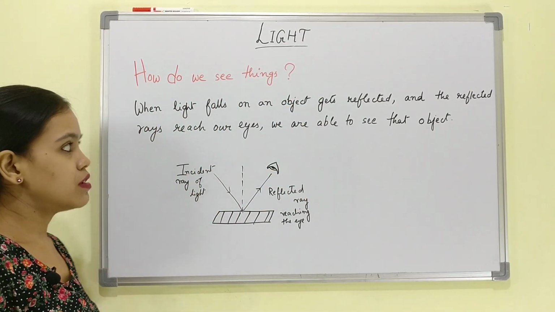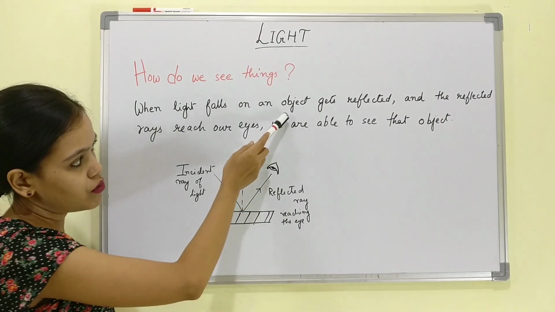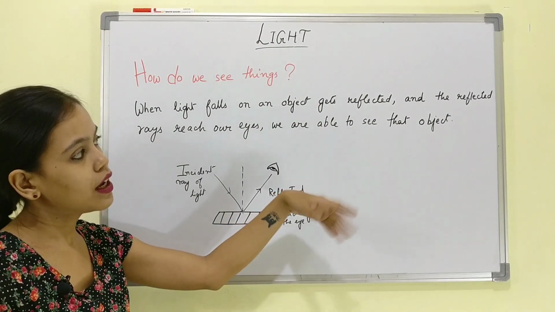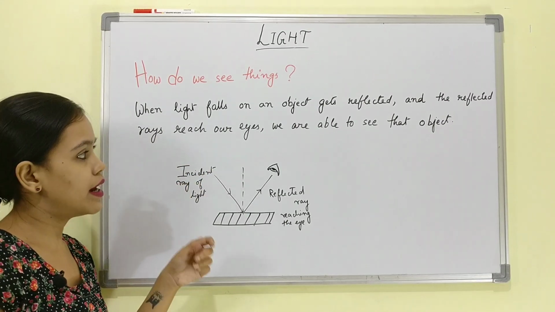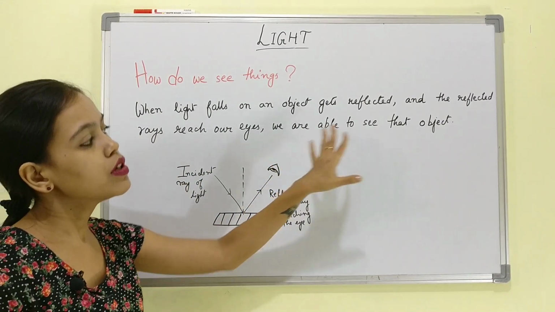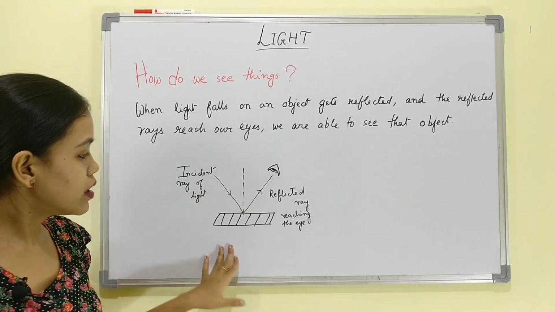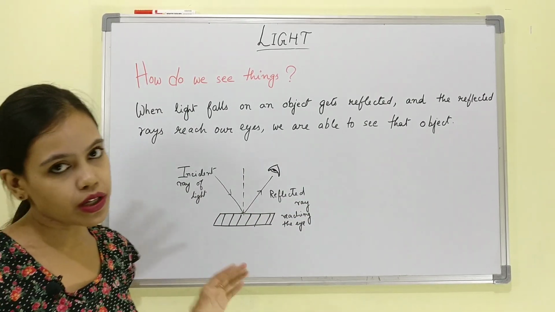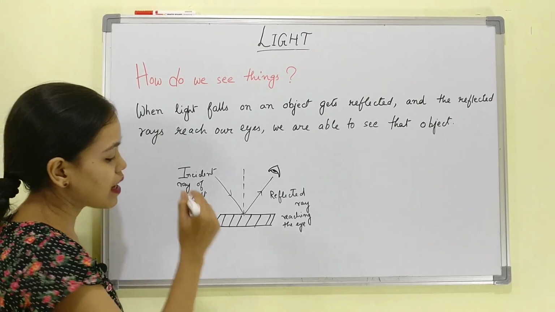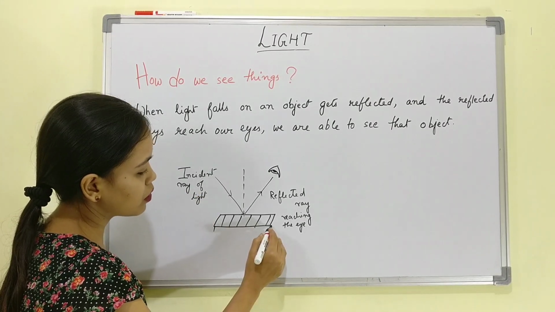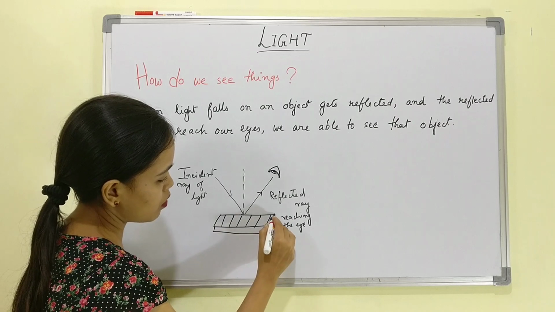When light rays fall on any particular object and get reflected, and then the reflected rays reach our eyes, we are able to see that object. Here in this diagram, I'm trying to explain how the entire process works. Say, for example, this is a table or a book. You can call it whatever you want.